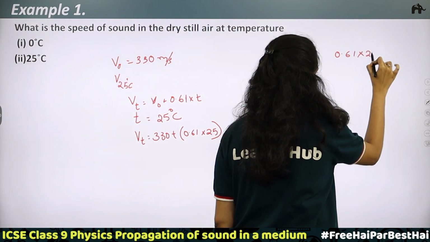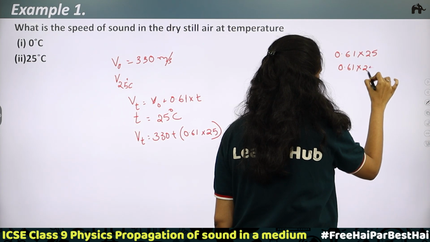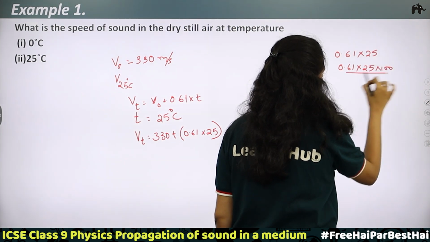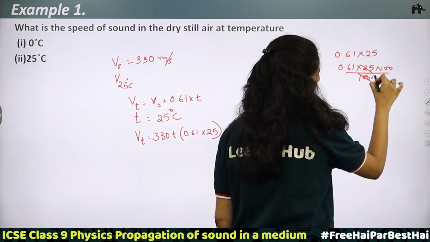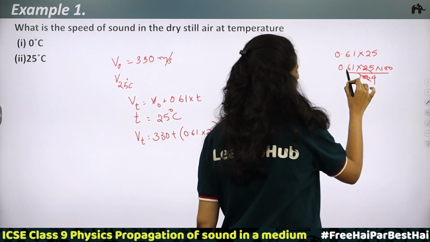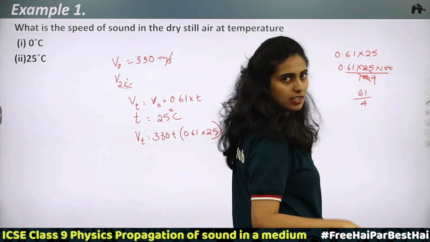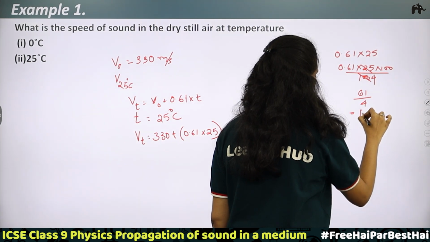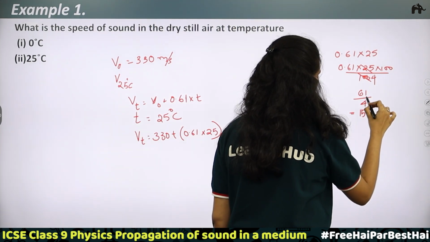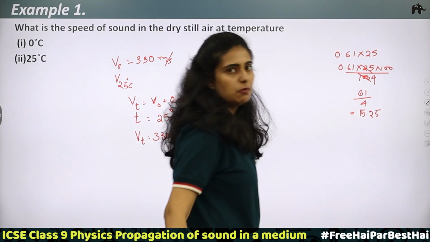0.61 into 25 can be written as 0.61 into 25 into 100 divided by 100. So, 25 by 100 can be cancelled. You get 1 by 4. So 0.61 into 100 is 61, divided by 4, which is equal to 15.25.